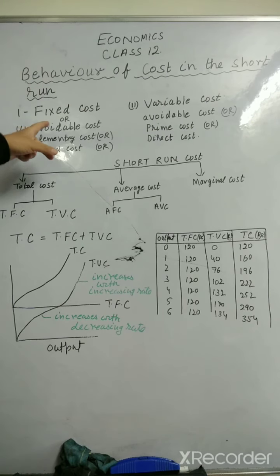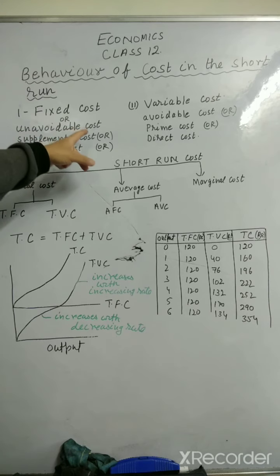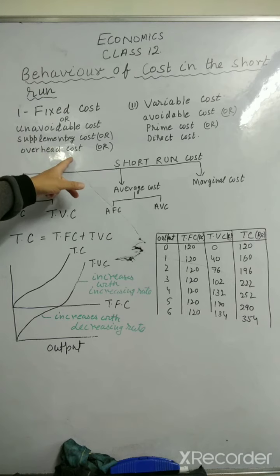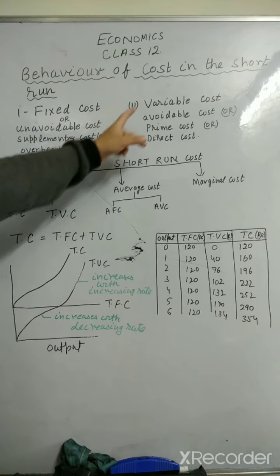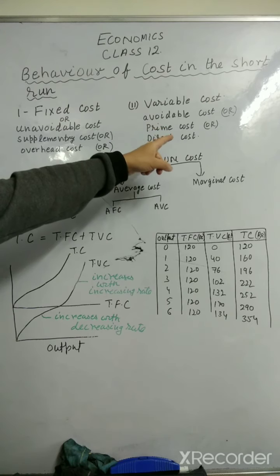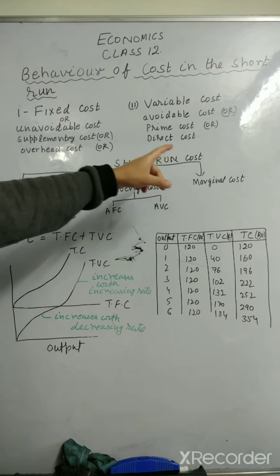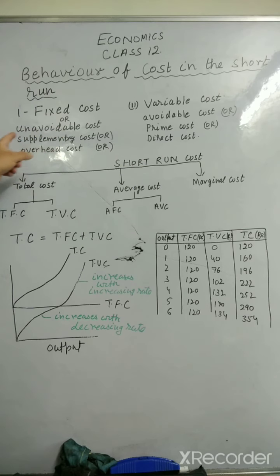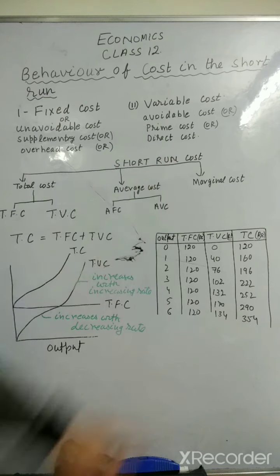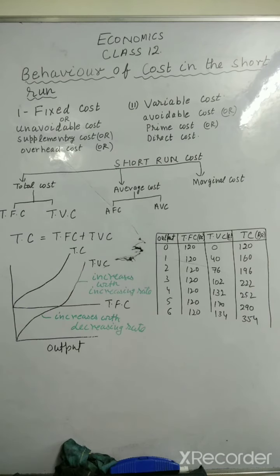Now, fixed cost is also called unavoidable cost or supplementary cost or overhead cost. Whereas variable cost is also called avoidable cost or prime cost or direct cost. Now first let's take fixed cost.